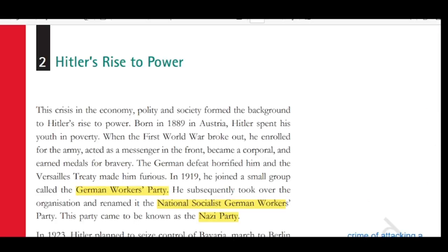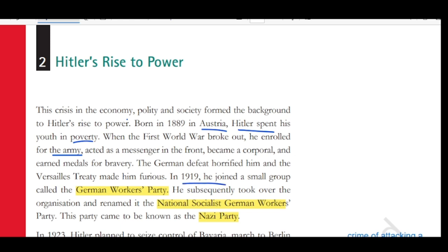So, Hitler's rise to power. The crisis in economy, polity, and society formed the background to Hitler's rise to power. As we have seen, given these events, the German citizens were looking for somebody. He was born in 1889 in Austria. Hitler spent his youth in poverty. When the First World War broke out, he enrolled in the army and acted as a messenger at the front, became a corporal, and earned medals for his bravery. The German defeat horrified him, and the Versailles Treaty made him furious.